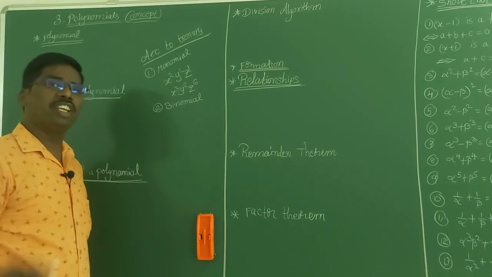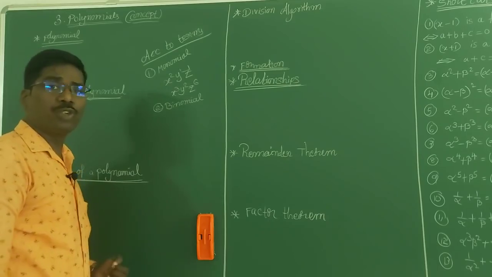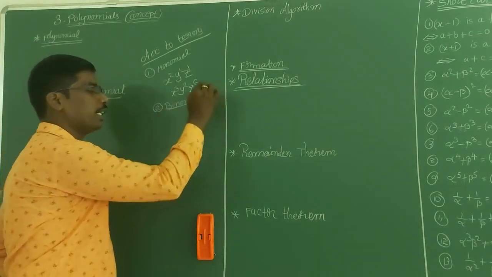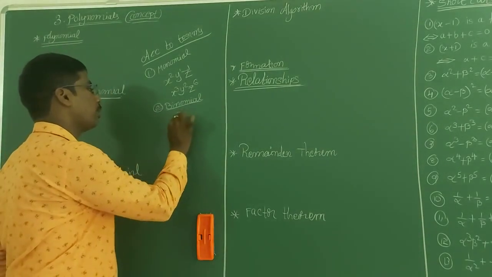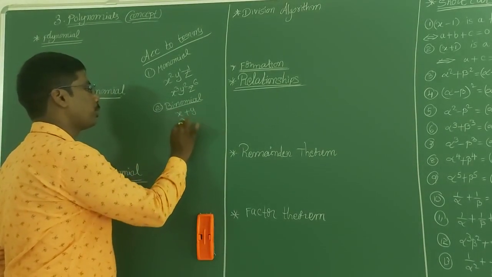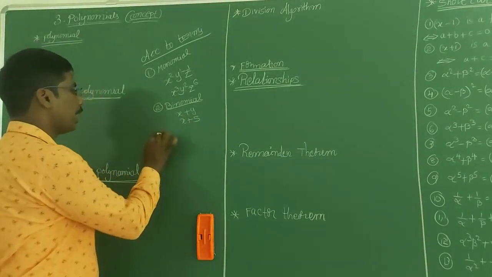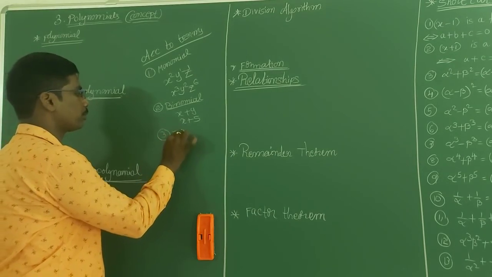A polynomial in which if two terms are there, then that is called binomial. For example, x plus y or x plus 5. Next, trinomial.